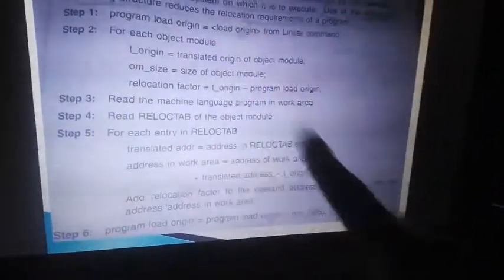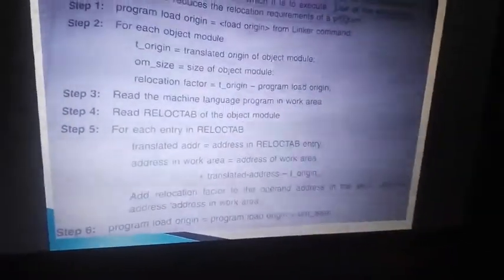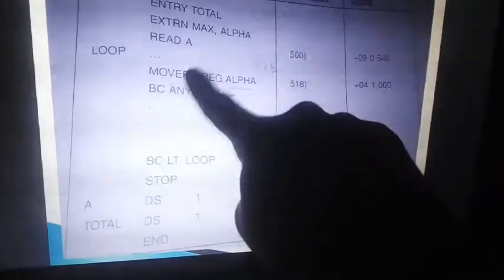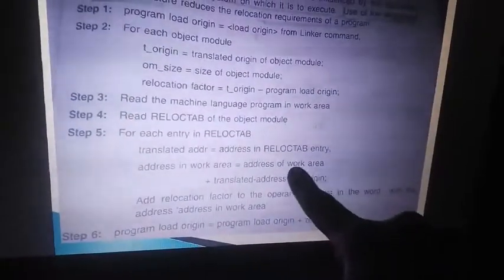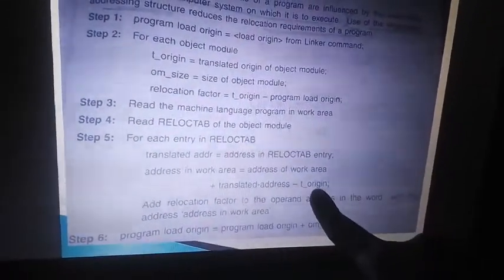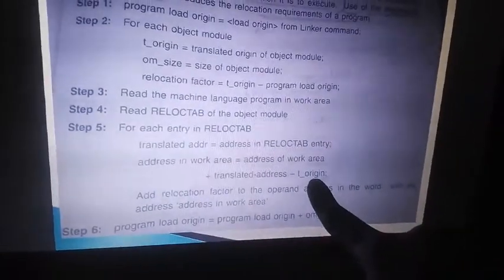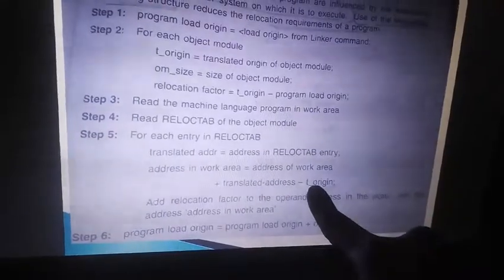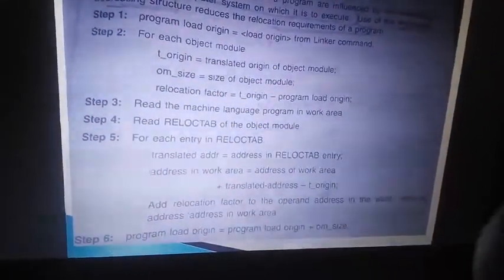So check over here, the translated address. What is the translated address we have? We are in this line. The translated address of A is the changed address 540. So 540 is stored. So the work area is 500 plus 540 minus the origin of your translated address, 500. 500 plus 540 minus 500, the 500 gets cancelled, you will get 540.